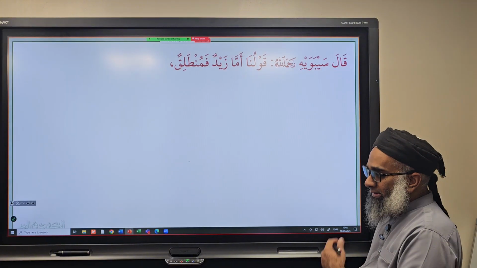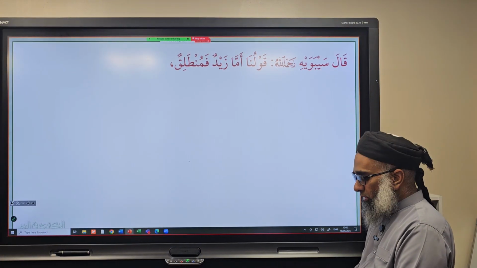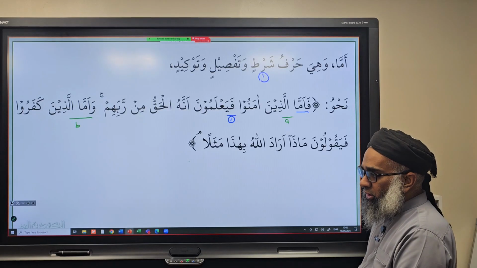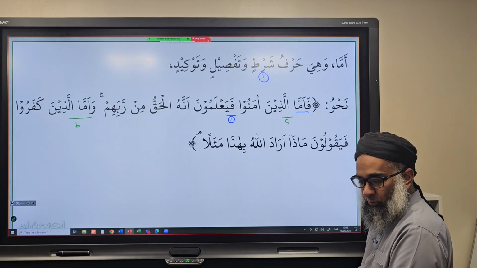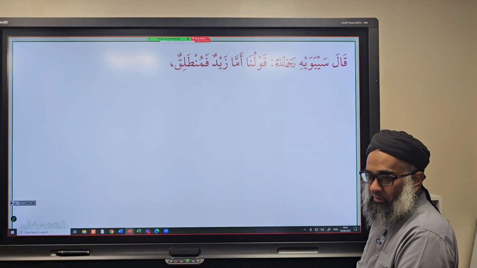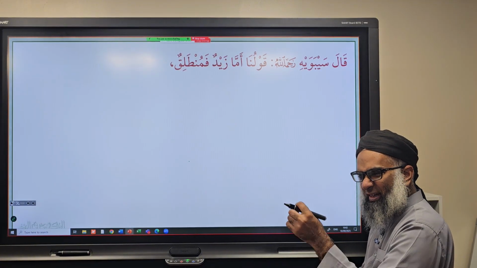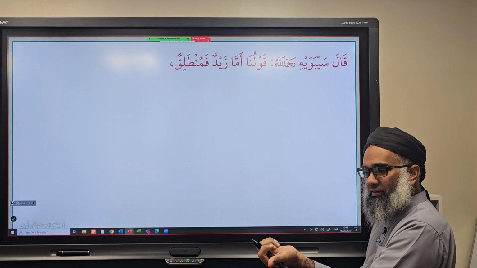Okay, now to understand this, look at what Sayyidina rahimahullah mentioned. He says here that Amma Zaydun fa muntaliq. So the structure, he explains it in a very basic example. Zaydun muntaliq. Some people have a problem. Why do you keep on saying Daraba Zaydun Amran? Or why do you keep on saying Zaydun muntaliqan? Because if you give an easy example all the time, you don't focus on the meaning, you just focus on the grammar.